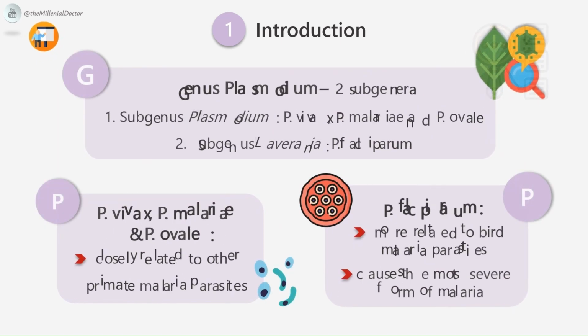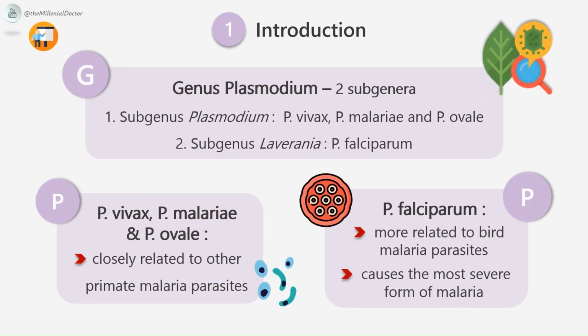The genus Plasmodium is classified into two subgenera. Plasmodium vivax, Plasmodium malariae, and Plasmodium ovale belong to the subgenus Plasmodium, while Plasmodium falciparum belongs to subgenus Laverania because it differs in a number of aspects from the other three species. Plasmodium vivax, Plasmodium malariae, and Plasmodium ovale are closely related to other primate malaria parasites.